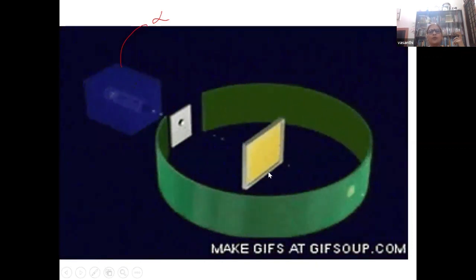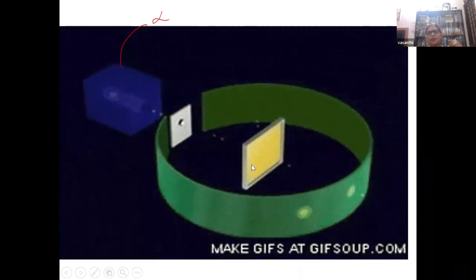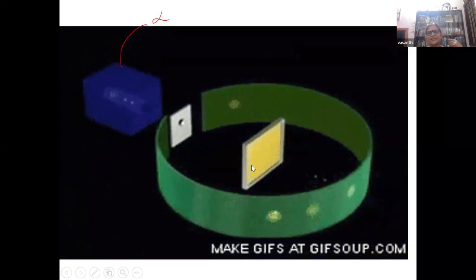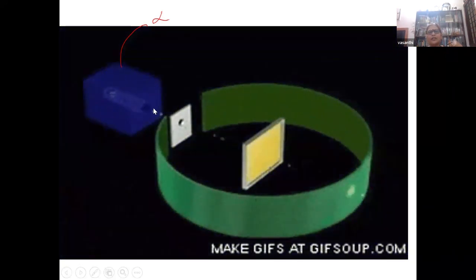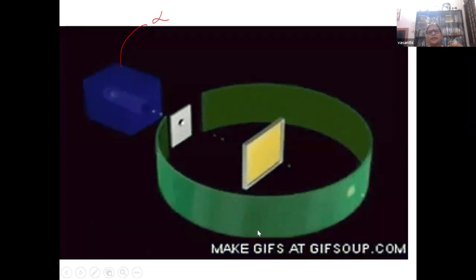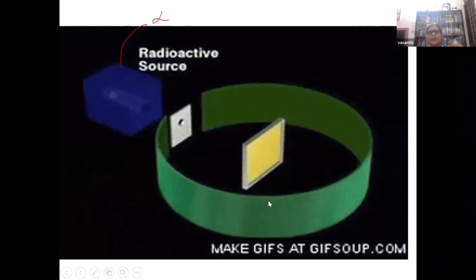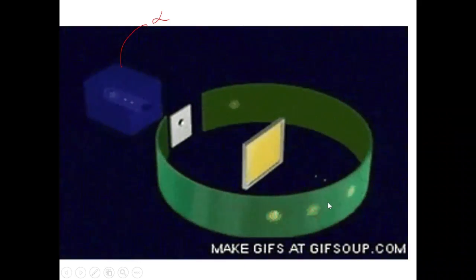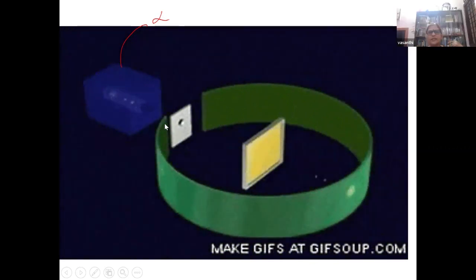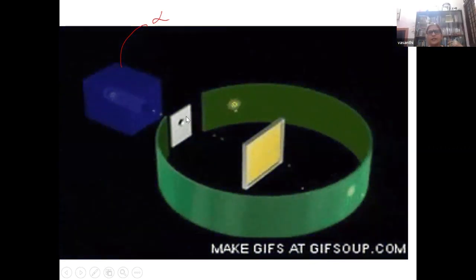And this gold foil should be one atom thick. Why should this gold foil be very thin? One or few atoms only thick. That is the important criterion. So what are these? These are alpha particles, isn't it? And this is a screen. What type of screen is it? It's a fluorescent screen.